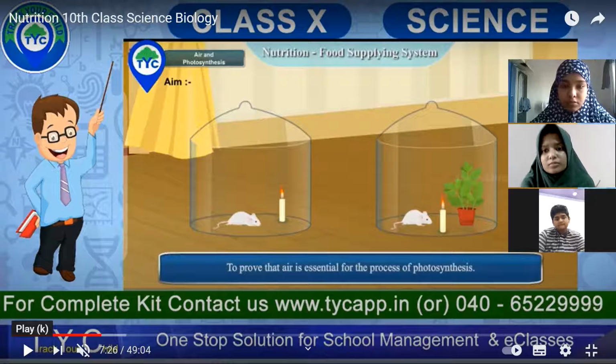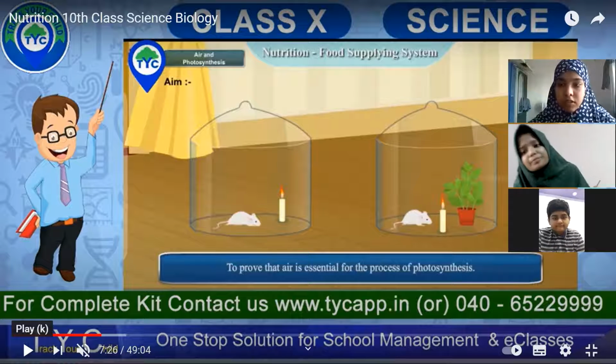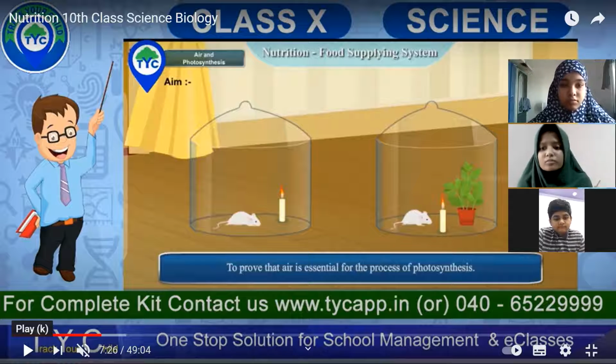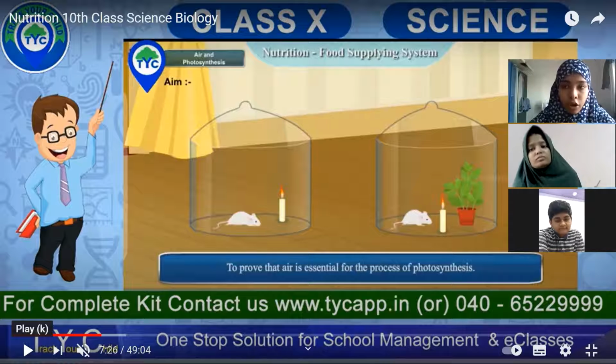And supposing you cover the candle and it is not getting oxygen, can it burn? No, it will not burn. The candle requires oxygen, otherwise it gets extinguished. Let us see what happens. Is the candle a living organism or non-living? Because we are saying that all living organisms require air. Okay, oxygen to live.